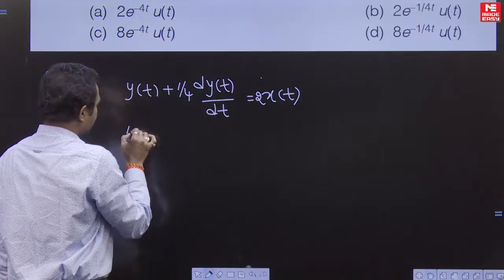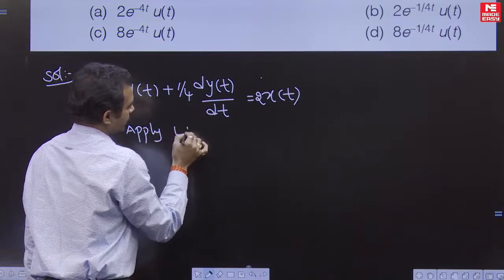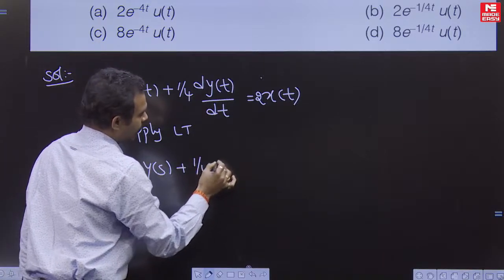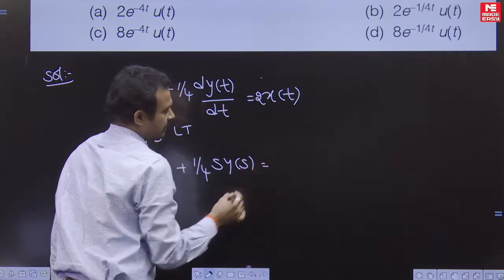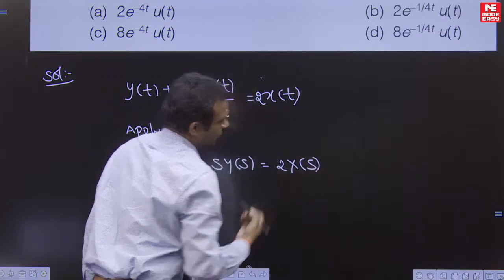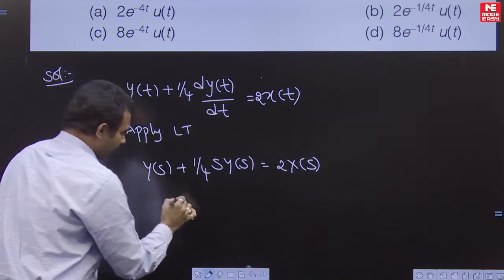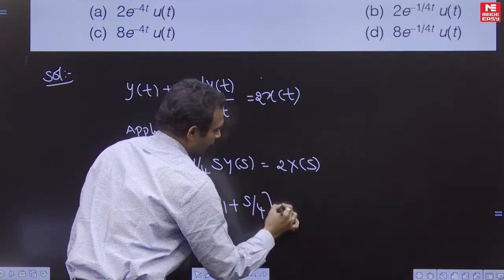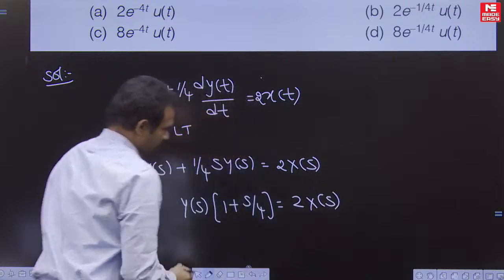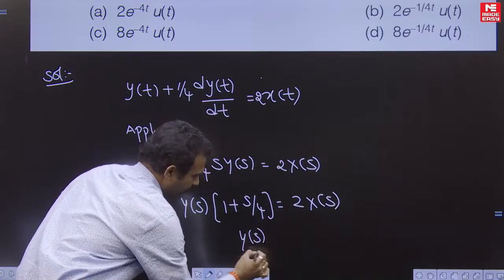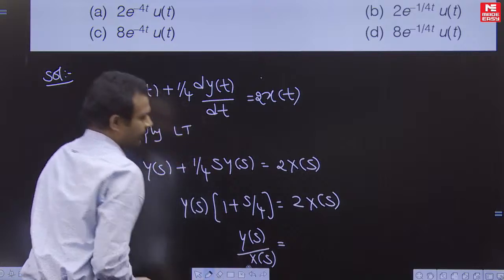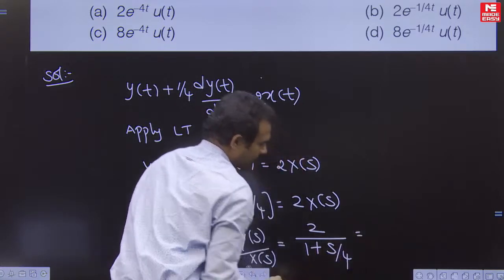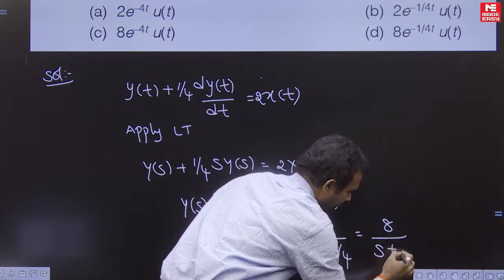Whenever we are applying the Laplace transform, we get y of s plus 1 by 4 into s into y of s is equal to 2 into x of s. After applying the Laplace transform, y of s into 1 plus s by 4 is equal to 2 into x of s. So the transfer function y of s divided by x of s is 2 upon 1 plus s by 4. The resultant equation is equal to 8 divided by s plus 4.